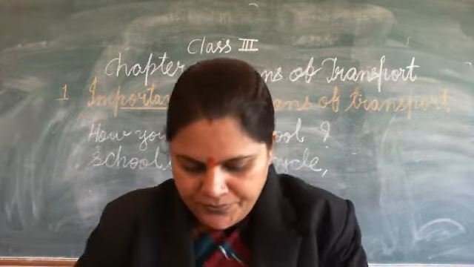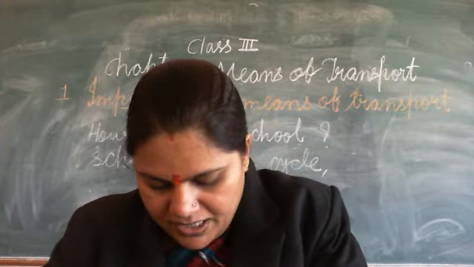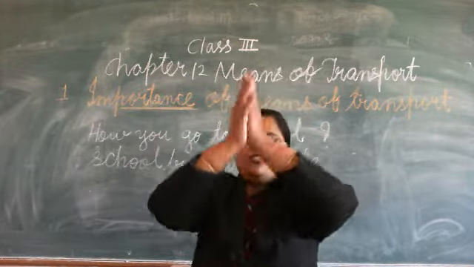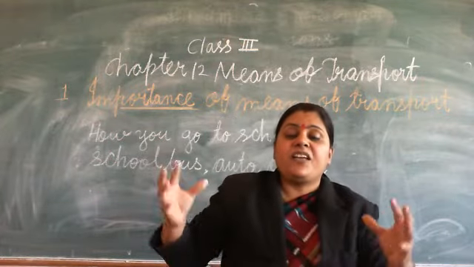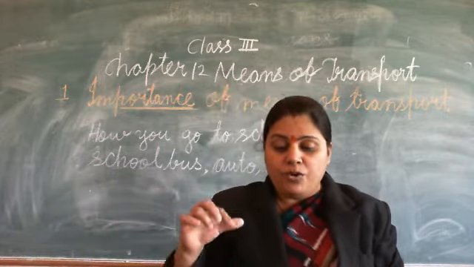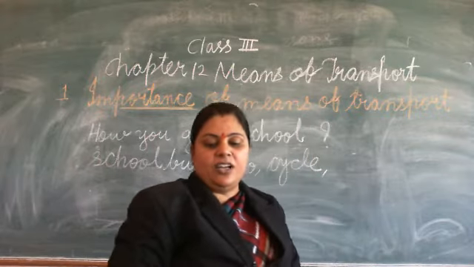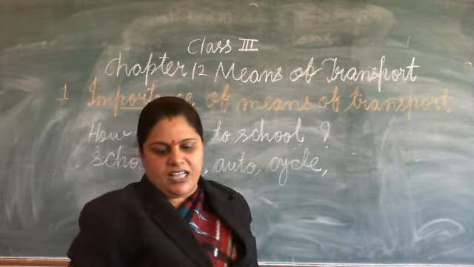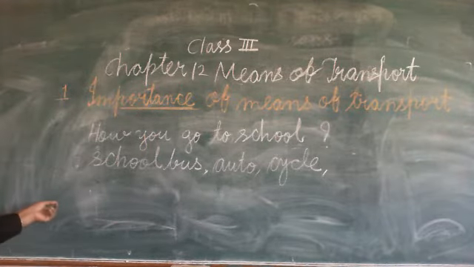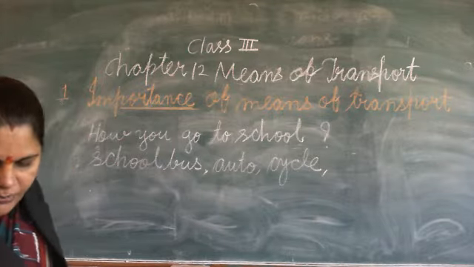Okay, now move on. The ways or methods by which people and goods are moved from one place to another are called the means of transport. So what is the definition of the means of transport written over here in the book? The ways or methods by which people and goods are moved from one place to another place are called the means of transport. Right? So I will write the definition of the means of transport. The way or method.